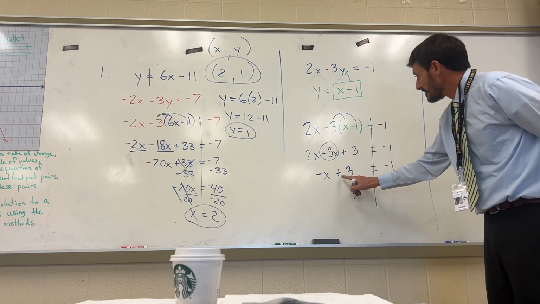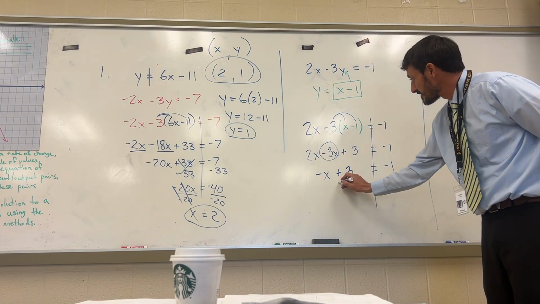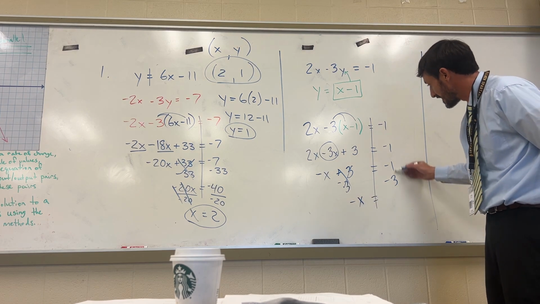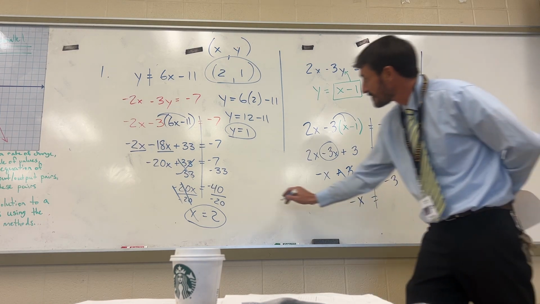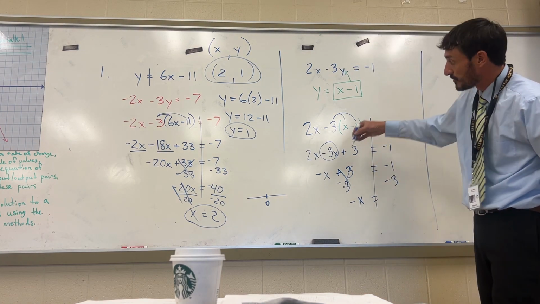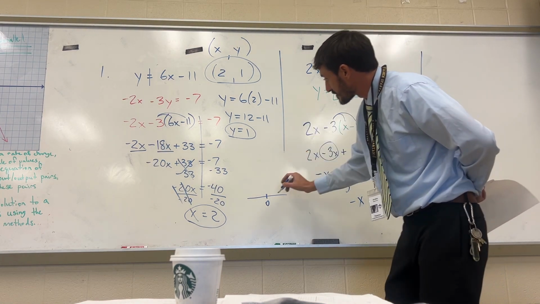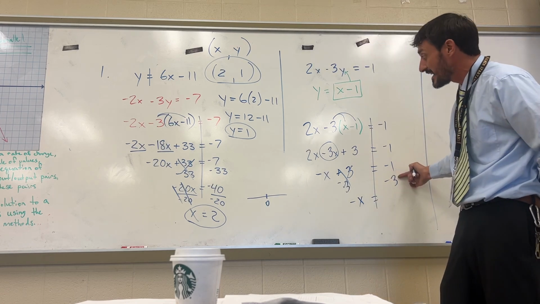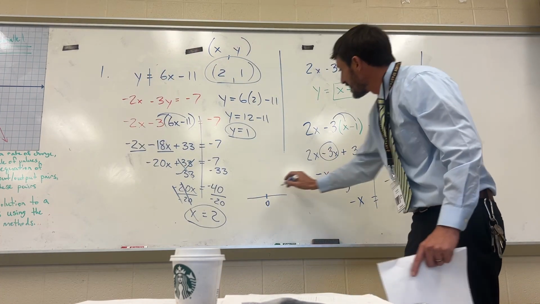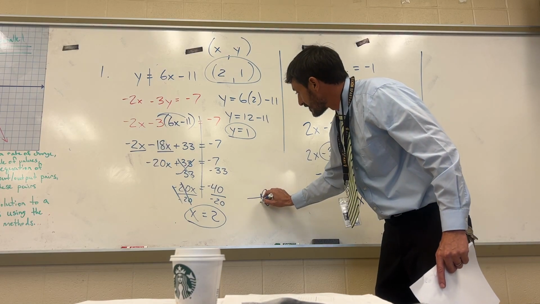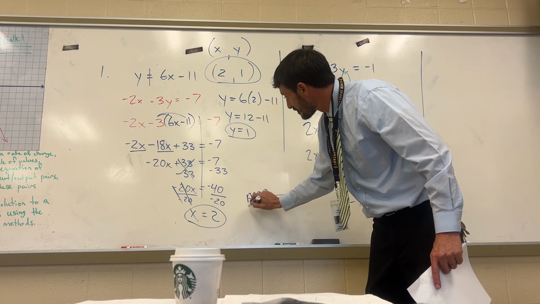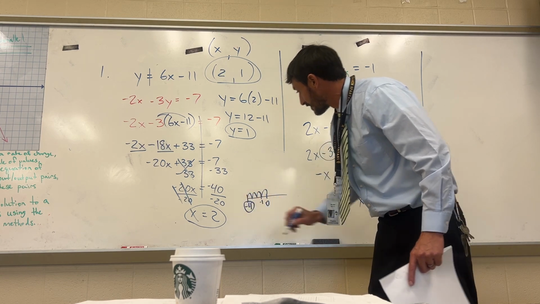Now, we want to move this 3 over here. So if it's positive 3, we're going to subtract 3. Now we have negative x equals, and I have to calculate negative 1, negative 3. If you didn't understand this in context on the last one, negative 1, negative 3, I'm going left 1, and then I'm going left 3 more. So let's look at why, when you're going the same direction on the number line, this is addition. If I go left 1, I'm at negative 1. Then I have to go left 3 more. 1, 2, 3. My final resting place is negative 4.